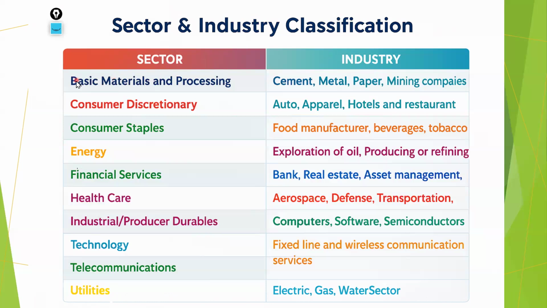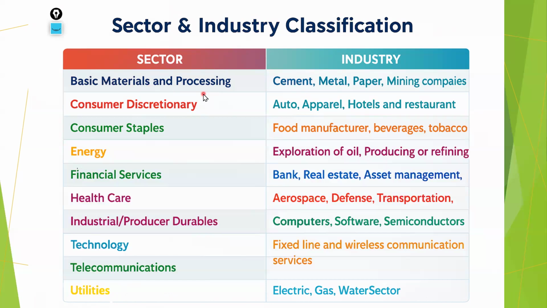The 10 sectors are: materials and processing, consumer discretionary, consumer staples, energy, financial services, healthcare, industrials and producers, technology, telecommunication, and utilities. A company producing cement, metal, paper, or mining comes under basic materials and processing.